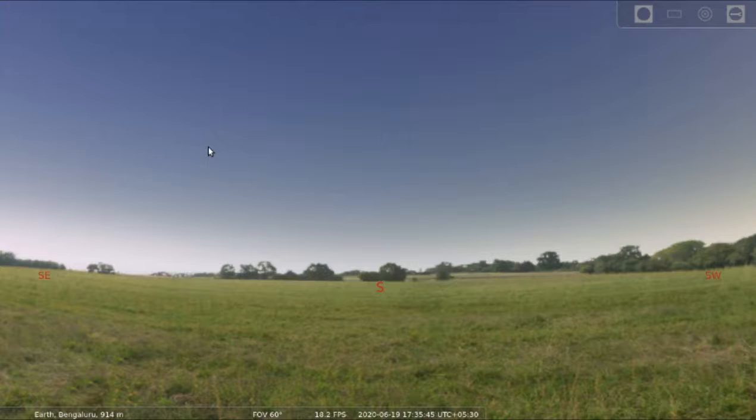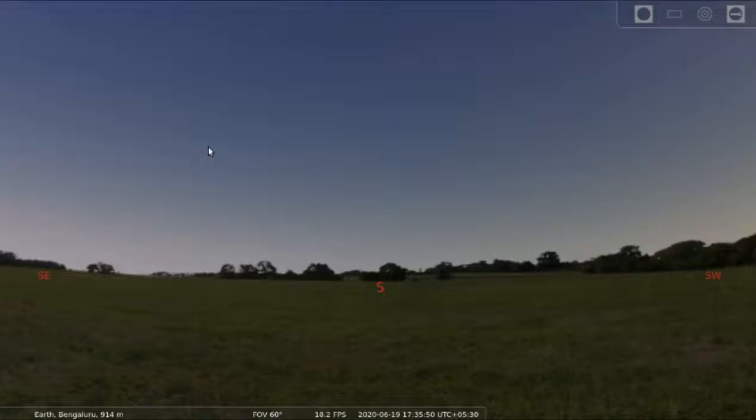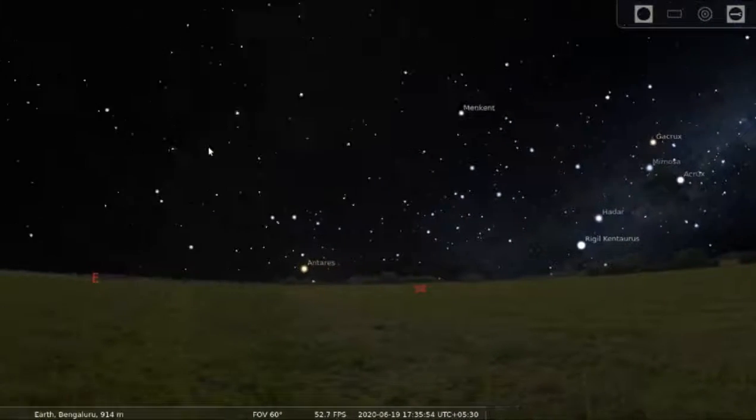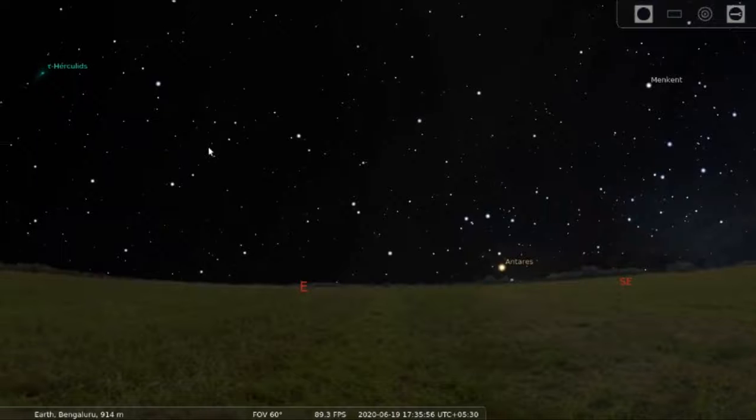So as before, let me remove the air first and look at the sky. Now in this lecture we'll be dealing with something called the constellations. If you see a collection of stars like what you see in the sky, it is very difficult to even memorize where some of the important stars are.